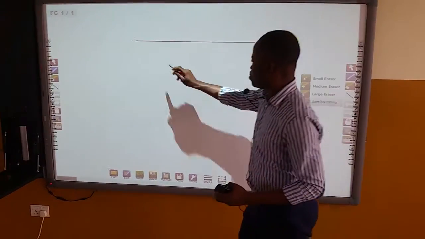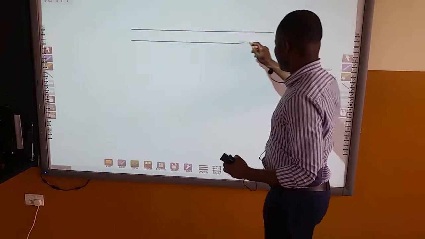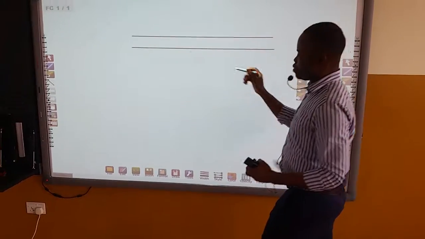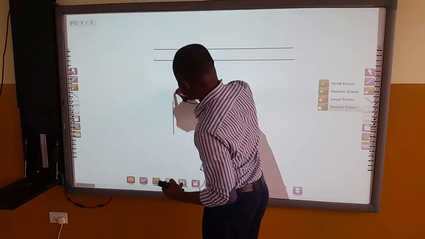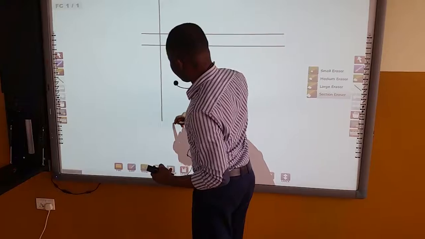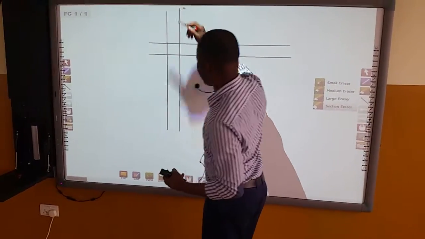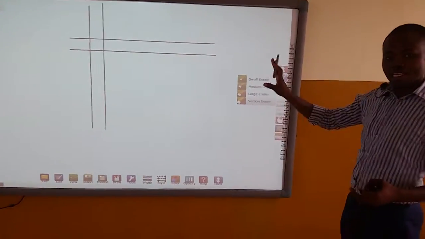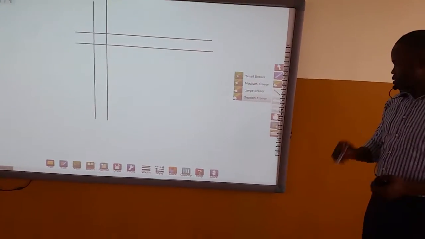Here we go. Select another one. Here we go, and select. It can be horizontal, it can be vertical. Either of them that you want to use, you can use them. So that is the line 2.